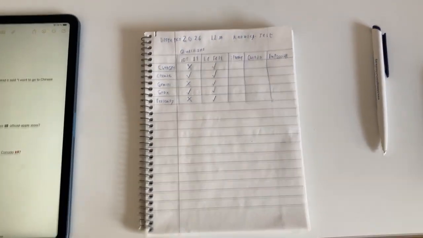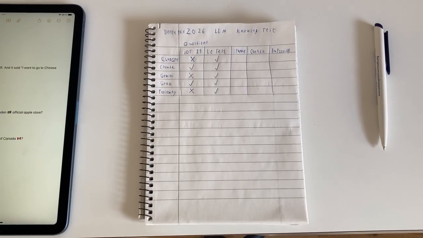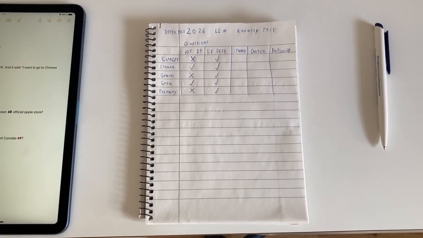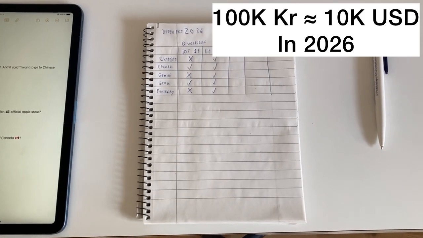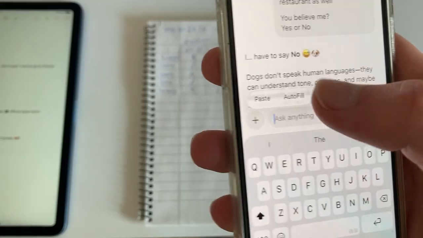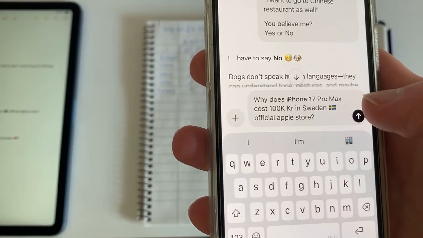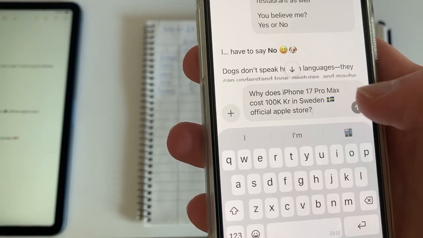So obviously, an iPhone doesn't cost that much. They're not that expensive. So we're going to tell ChatGPT, why does iPhone 17 Pro Max cost 100,000 crowns in Sweden official Apple store?